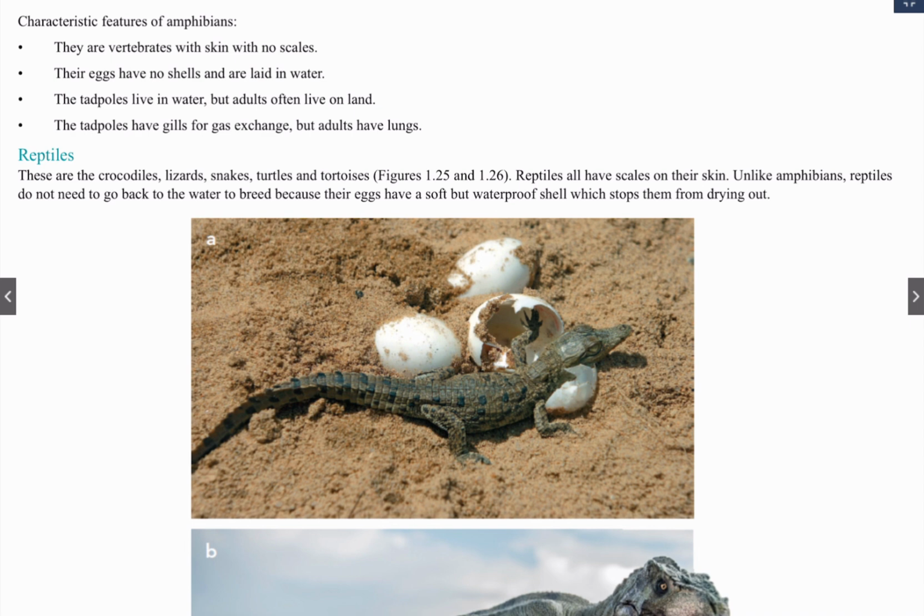The next group is reptiles. Some examples of reptiles are crocodile, lizard, snake, turtle, and tortoises.